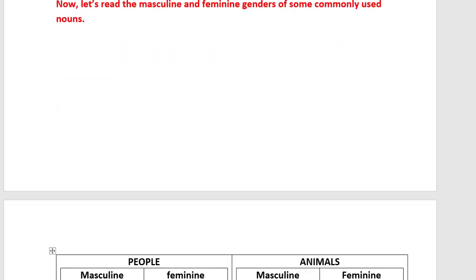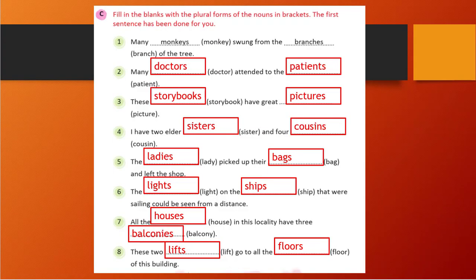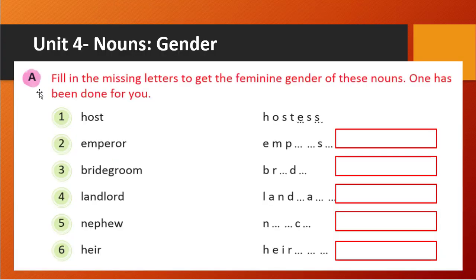So let's see some exercises of it here. Unit 4, nouns and noun gender. What we need to do is fill in the missing letters to get the feminine gender. See, on the right hand side, all of the masculine genders are given. On the left hand side, blanks are given. We need to fill those blanks with the appropriate alphabet to get the feminine gender. So emperor is there. What is the feminine gender of it? That is empress, right? So empress is the correct one.